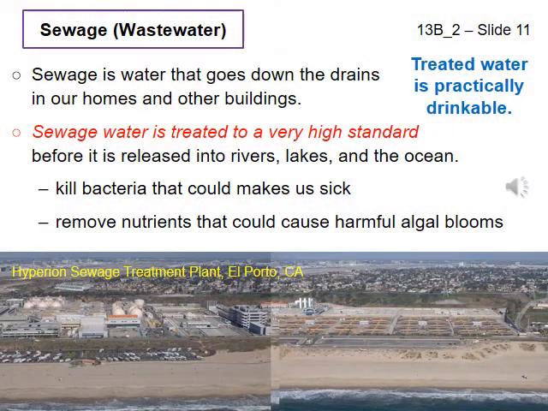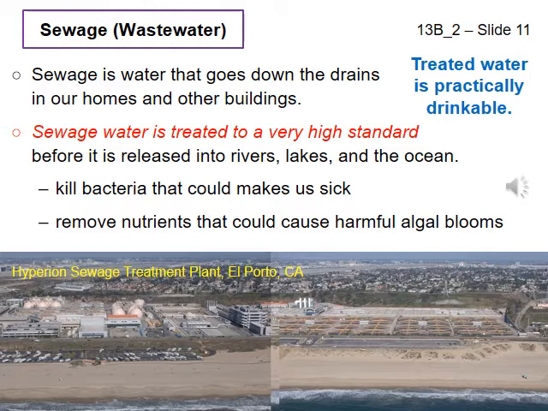Slide 11. Sewage and sewage treatment. In the movie Finding Nemo, the characters repeat the line "all drains lead to the ocean" again and again. They are right, but there are 2 different systems which carry our water to the ocean, the sewer system and the storm drain system. The sewer system includes the pipes that are connected to the drains in your home, the kitchen sink, the bathroom sink, the toilet, the bathtub, the shower, the washing machine, and so on.